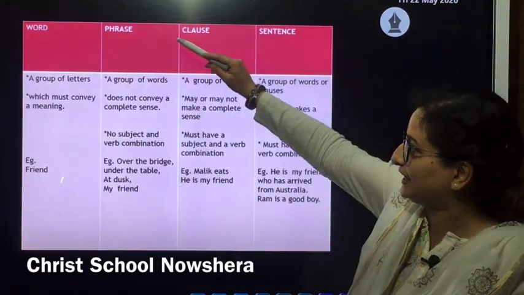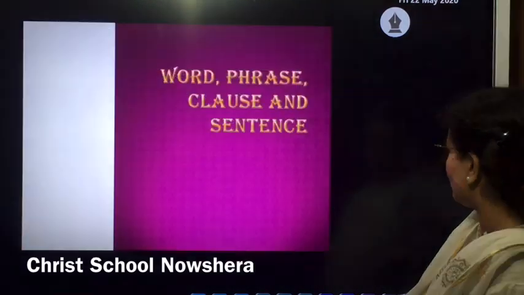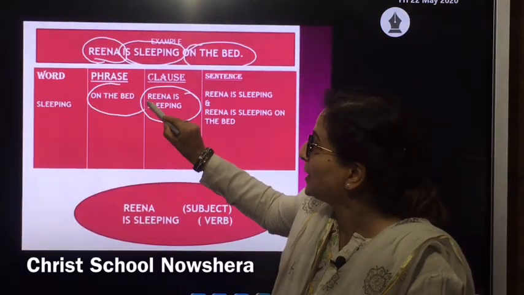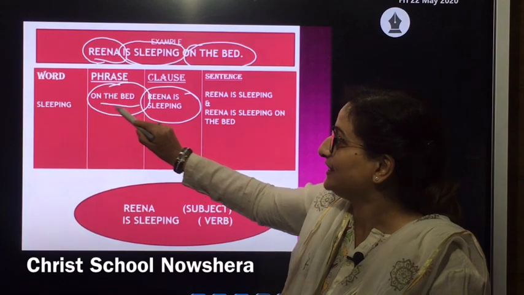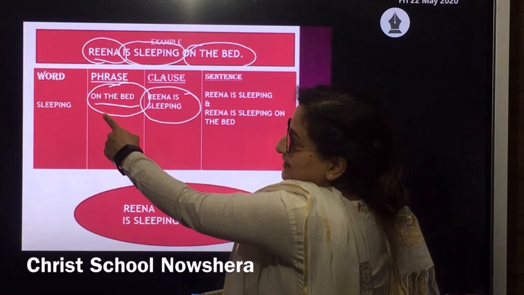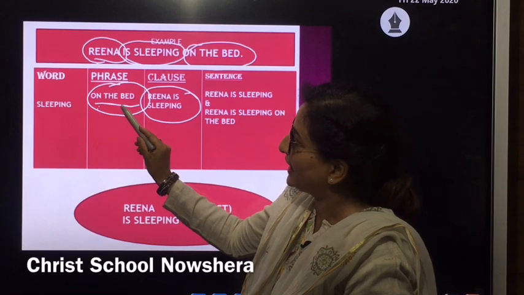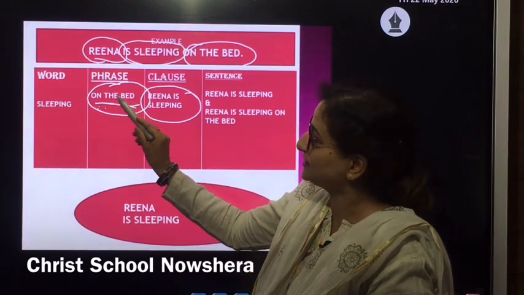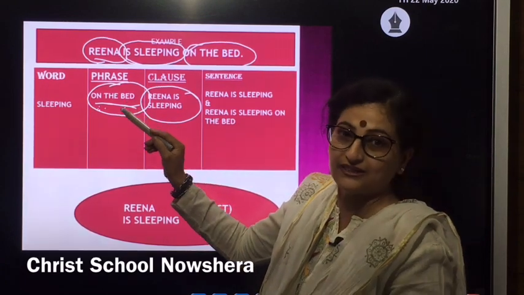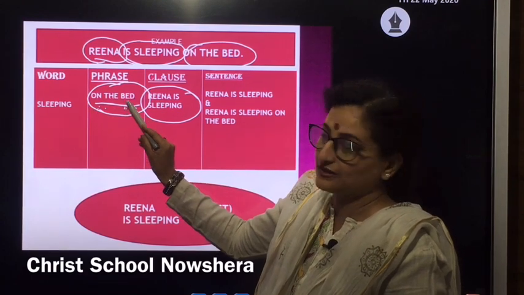A phrase is a group of words, but it is not conveying any meaning when taken collectively. Also, there is no subject and verb combination. Either subject is there or verb is there, or maybe both are missing, but it is just a group of words which can be termed as a phrase.